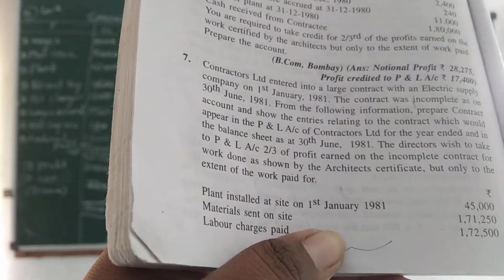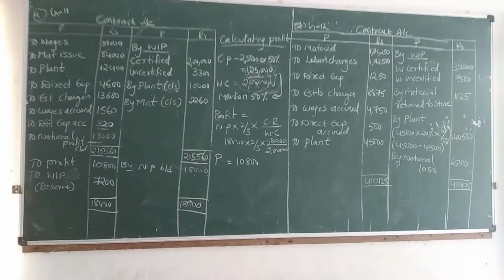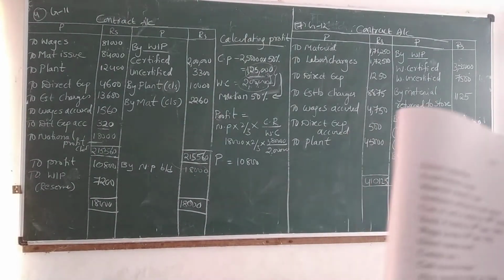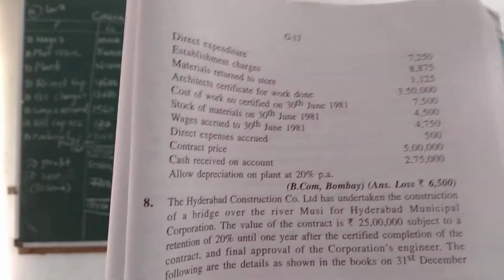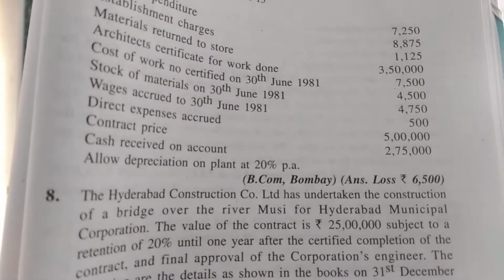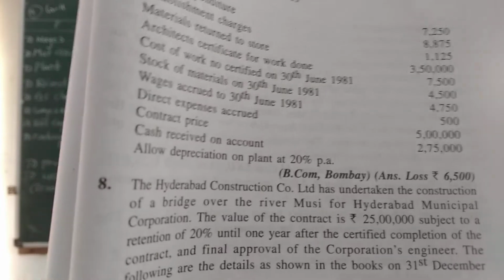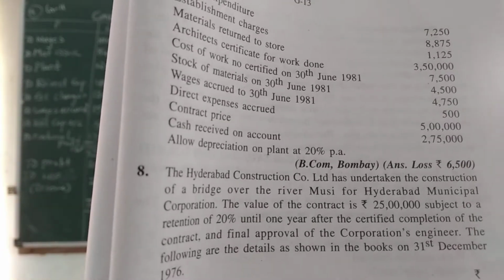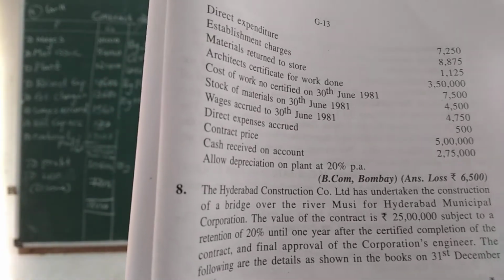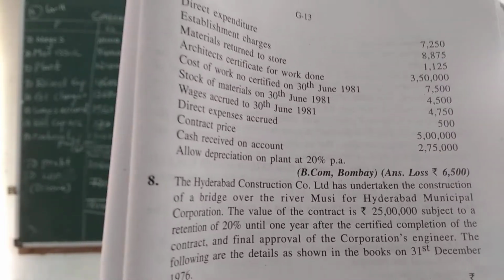Opening plant value, material value, labor charges paid, direct expenditure, establishment charges, materials returned to store, architect's certificate of work done, nothing but work certified, cost of work uncertified, stock of materials on 30th June, wages accrued to 30th June, direct expenses accrued, contract price, cash received on account. He has allowed depreciation on plant at 20% per annum.